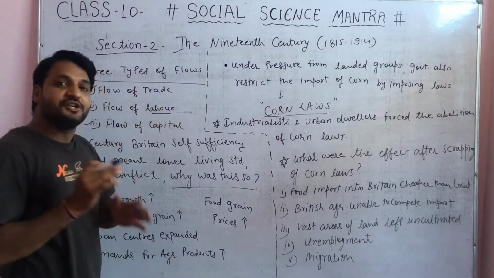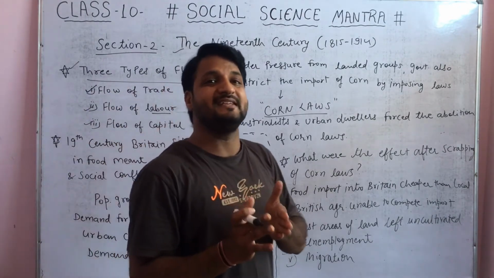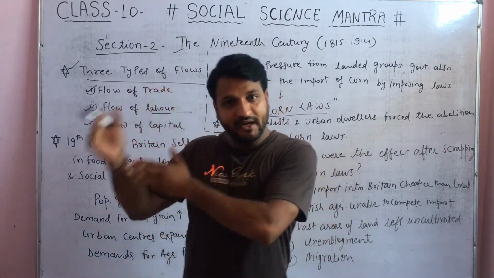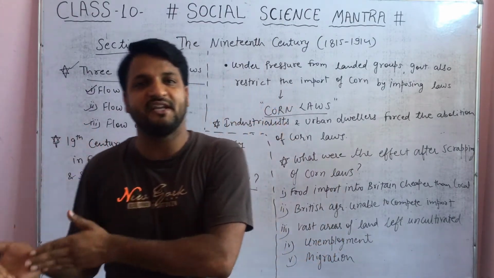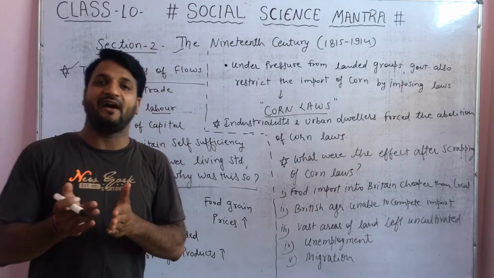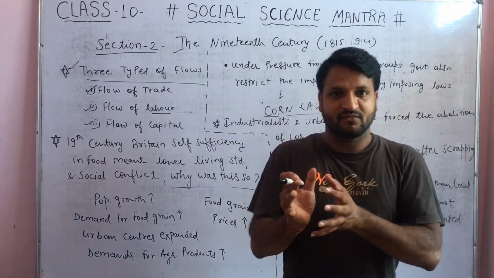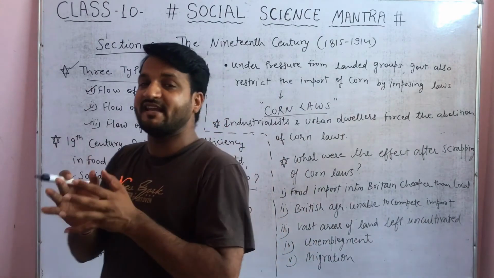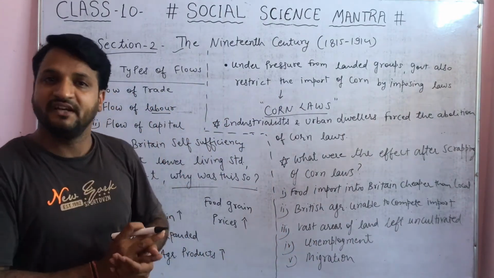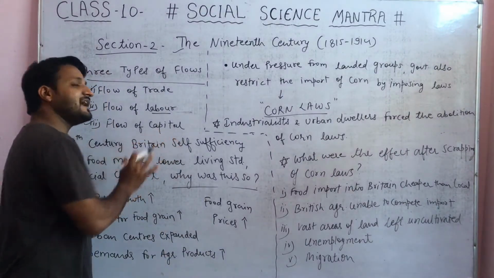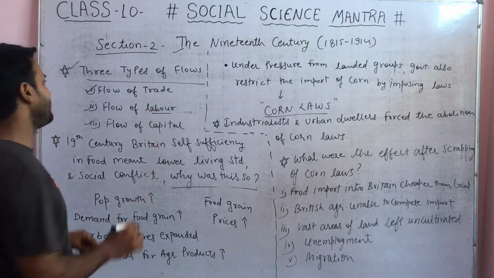Third, flow of capital, short-term investment and long-term investment. Now the MNCs set up their enterprises in different nations and start providing opportunities to the people. Wherever they find easy labor and can save cost, they start setting up their enterprises in those nations, and in this way they make long-term or short-term investments. So this is very important for 3-mark questions.